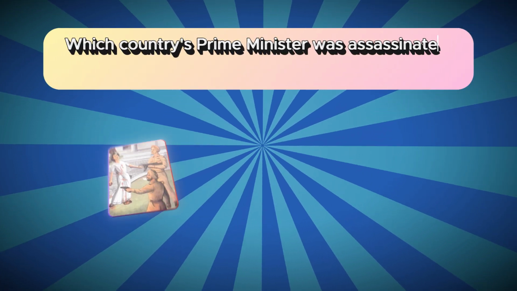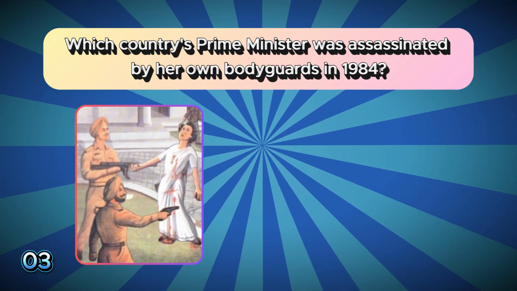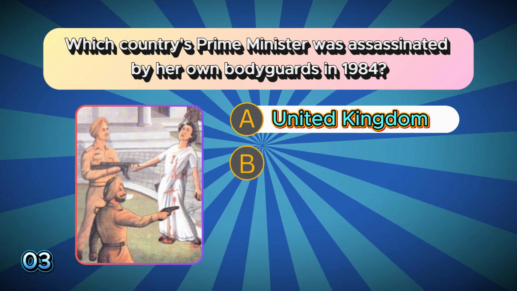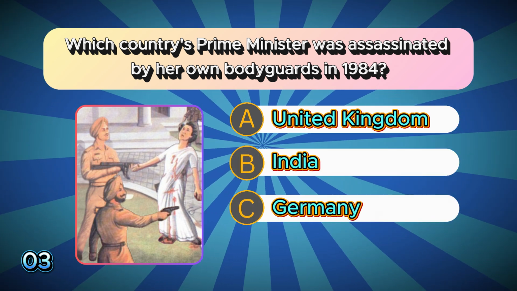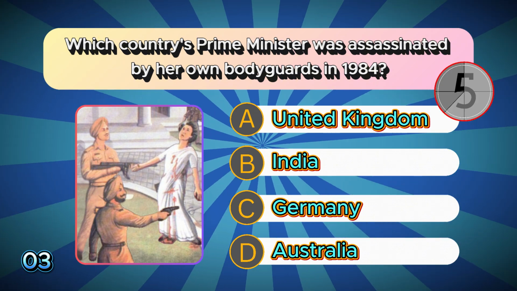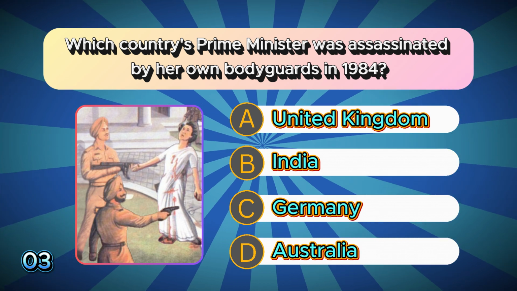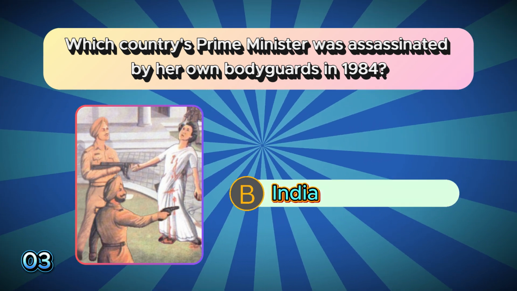Which country's prime minister was assassinated by her own bodyguards in 1984? A. United Kingdom. B. India. C. Germany. D. Australia. The correct answer is B. India.